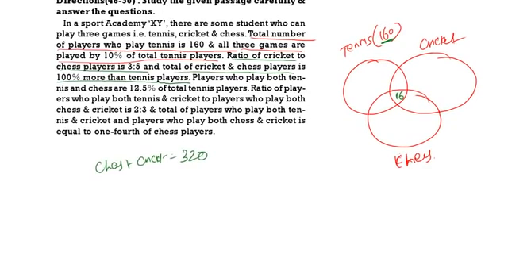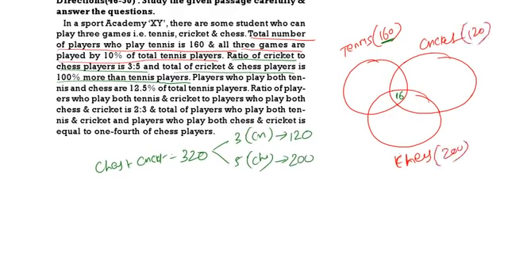In this 320, cricket and chess are in the ratio 3:5. What is 3 plus 5? 8 parts. 320 by 8 is 40. So cricket will be 120 and chess will be equal to 200. So cricket is 120, chess is 200.